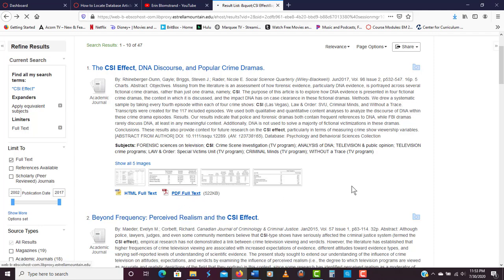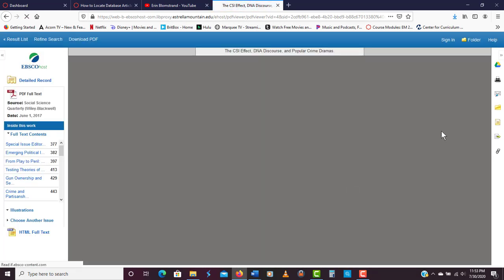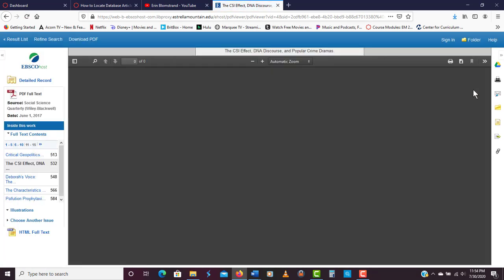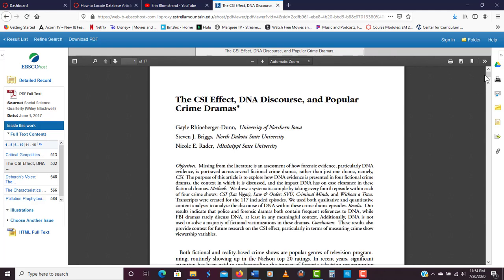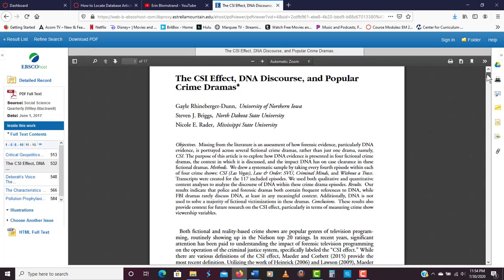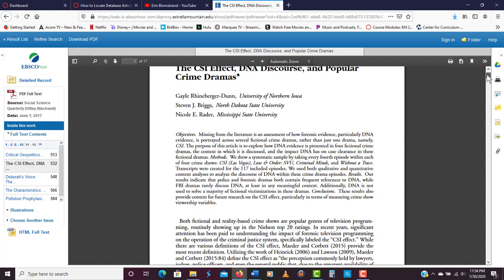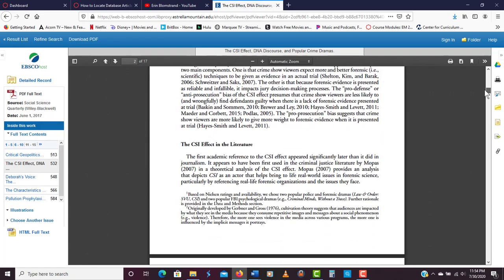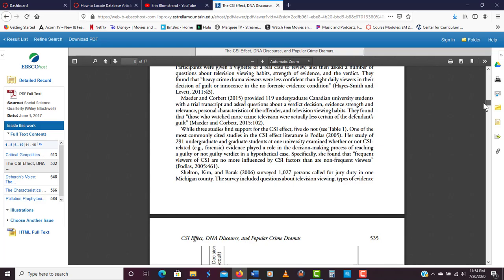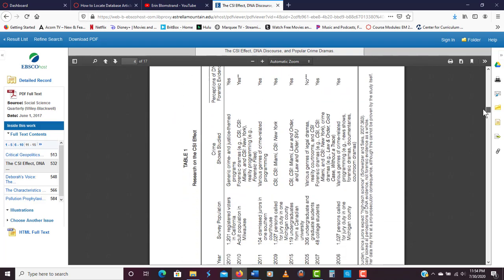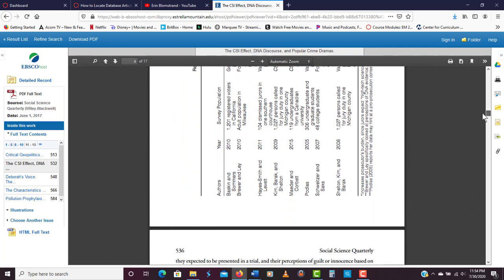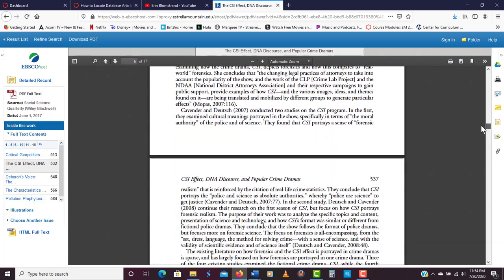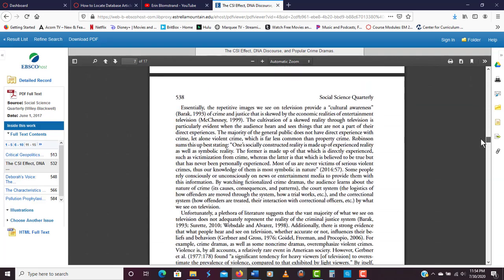Now let's click on the PDF so you can see the difference. The PDF, as I stated, is a photocopy of the exact article as it appeared in the journal. So you will notice that this is the way it appeared originally in the Social Science Quarterly published by Wiley and Blackwell. And this is what the actual article looked like as it was in there. And there we go. We have a nice big chart. So the chart is reproduced here. And as we continue on, you can see it's just a standard article.